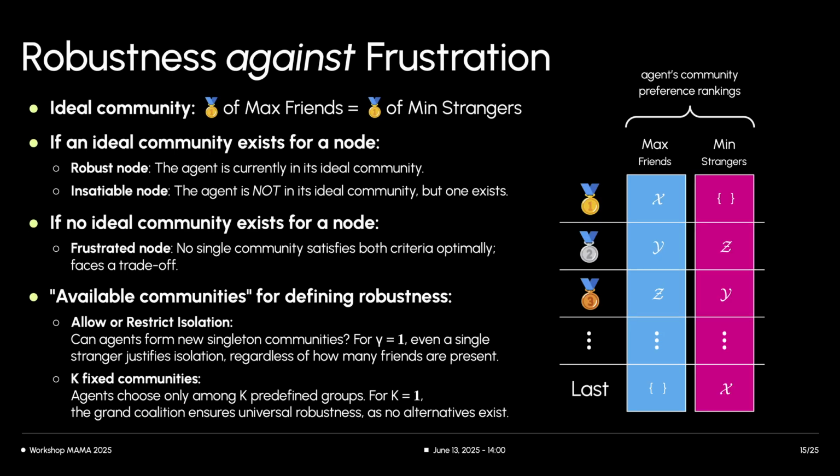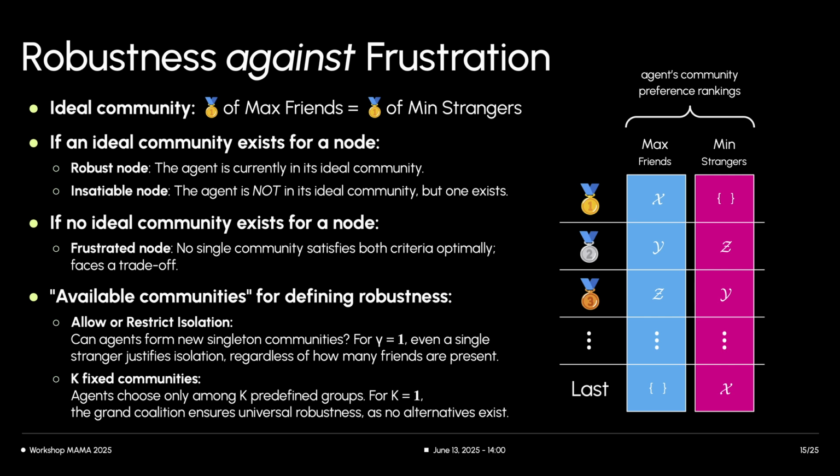We define an ideal community for a node as one that simultaneously maximizes its friends and minimizes its strangers compared to all other available communities. If such an ideal community exists, a node is robust if it currently resides in its ideal community. It has no incentive to move to any other available community, regardless of gamma, because it's already in the best possible place by both criteria.